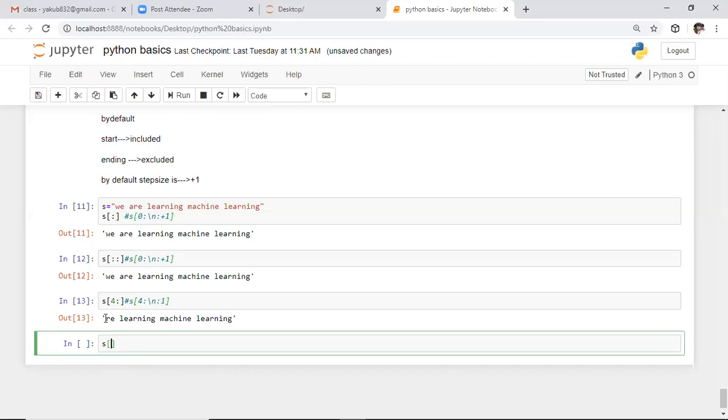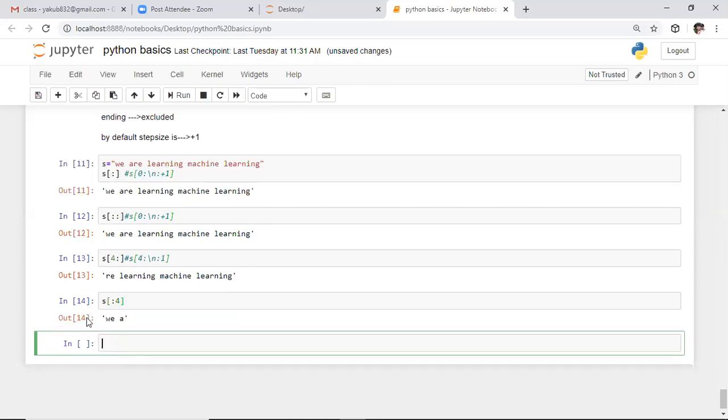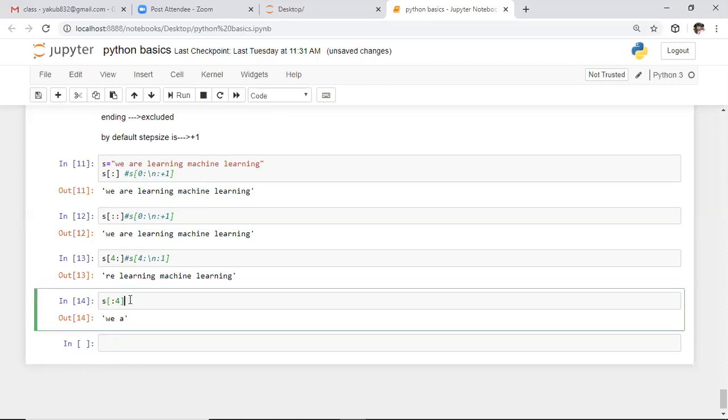Here, with the same example, whenever you specify this, it is printing the output. By default, we did not specify the ending index, that means before the colon we did not specify any value. So by default the starting index is considered 0. After this, we have 4, and by default the step size is +1.